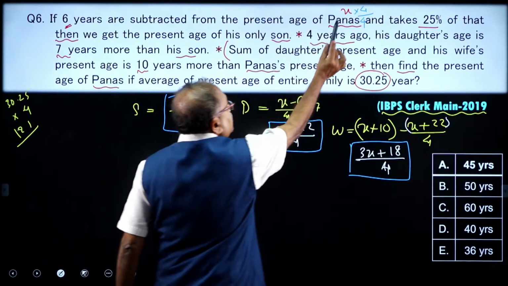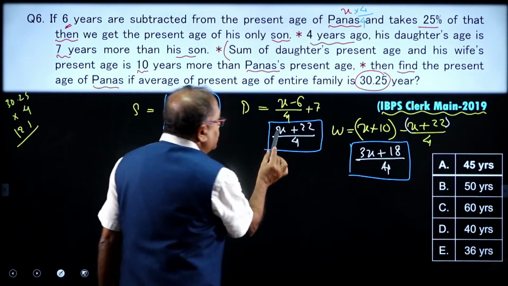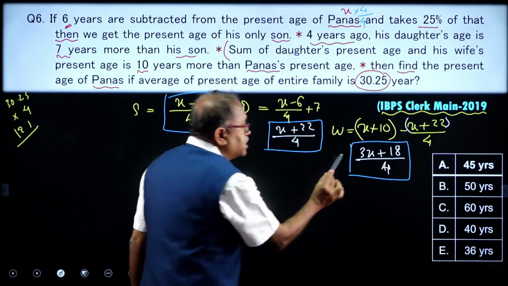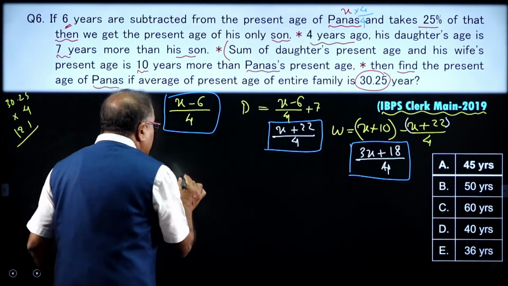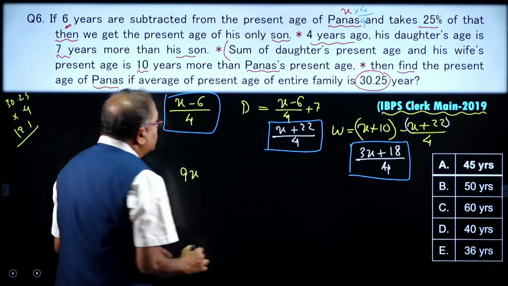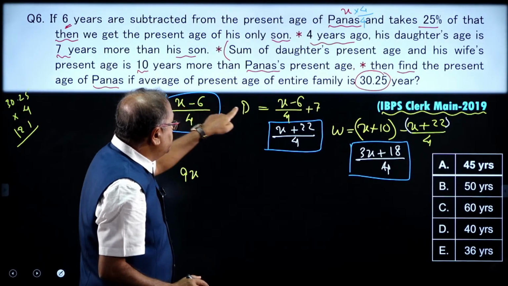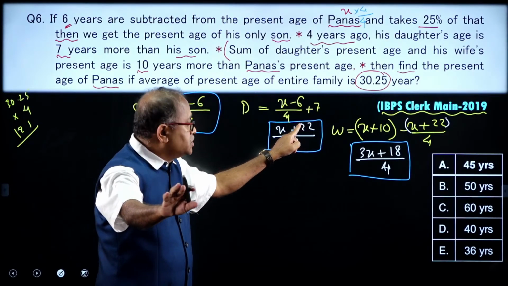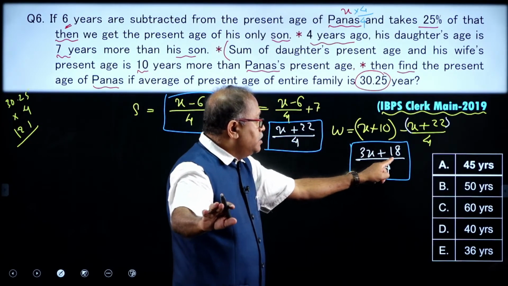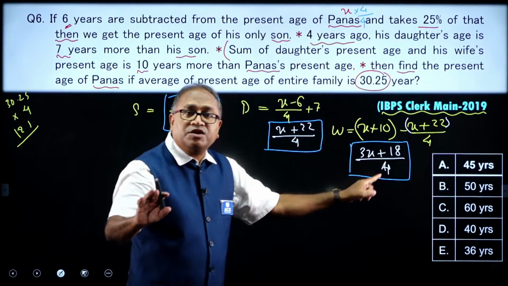Then here it is 4x and then x, 5x, then another x, 6x, plus another 3x, that is 9x. So, here the total is 9x, and then take the values over here, that is minus 6 and plus 22, that is plus 16, and plus 16 and plus 18, you will be getting plus 34.